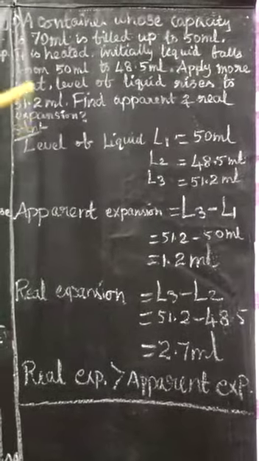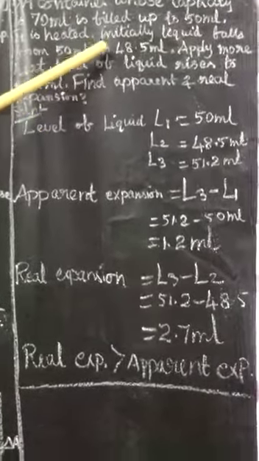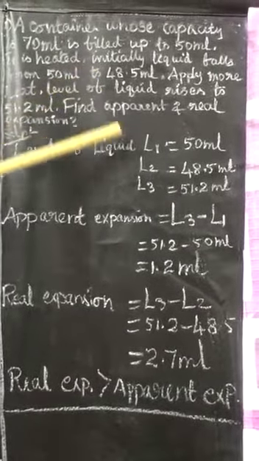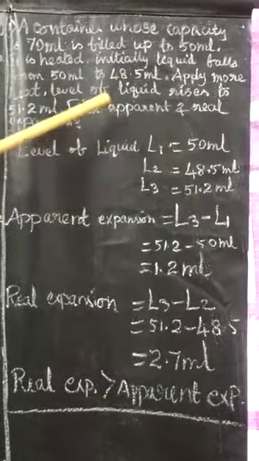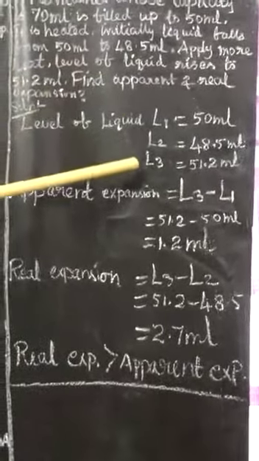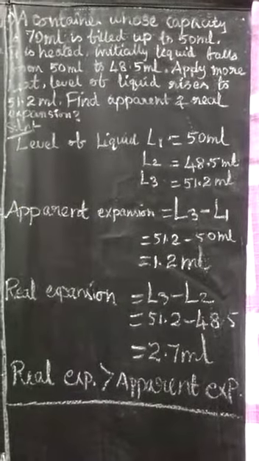In this problem, listen here, the initial level of the liquid is 50 ml. First applying heat energy, the liquid level decreases to 48.5 ml, and then applying heat energy again, the liquid level increases to 51.2 ml. Now you have to find the apparent and the real expansion.